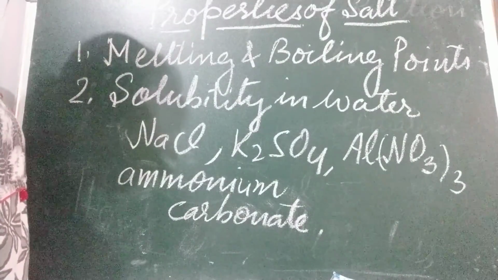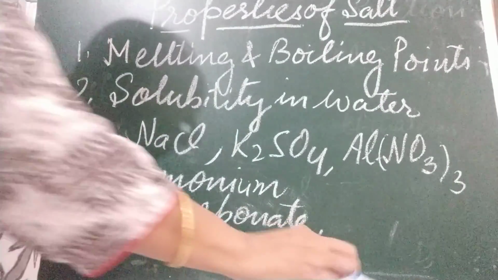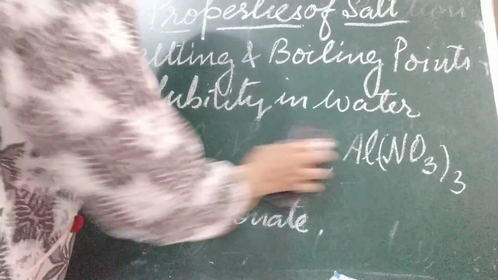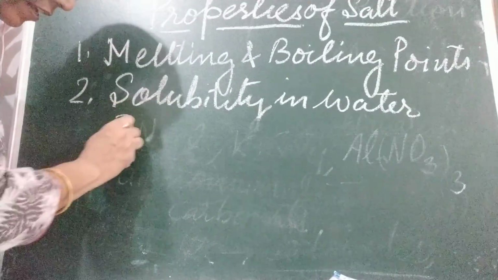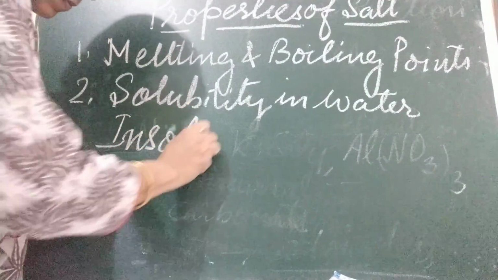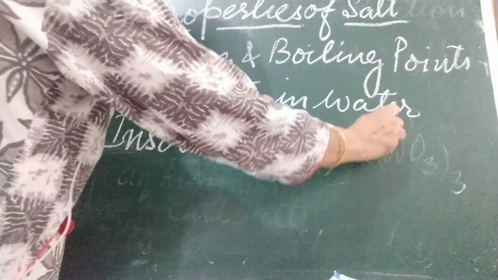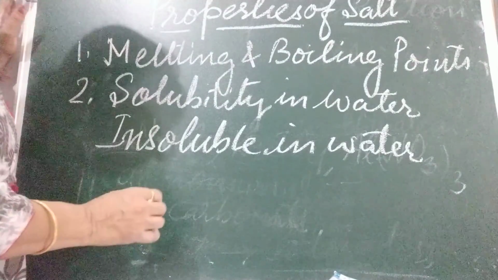Okay, but some salts are not soluble in water, like silver chloride. Some salts are insoluble in water. What are they? First is silver chloride.